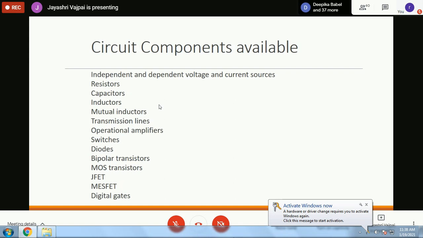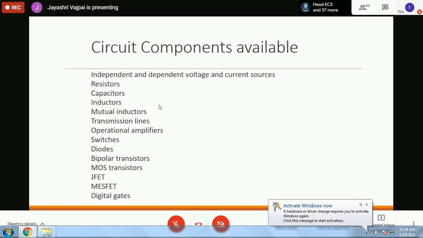Now let us look at the spectrum of circuit components which are available in PSpice. The first thing that we will require is independent and dependent voltage and current sources. All of you know there are independent voltage and current sources. There are time dependent voltage and current sources like the sine wave.